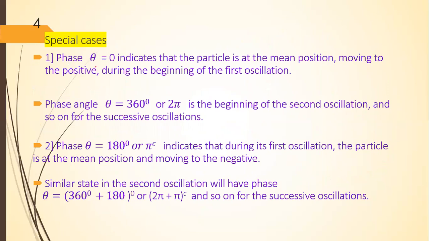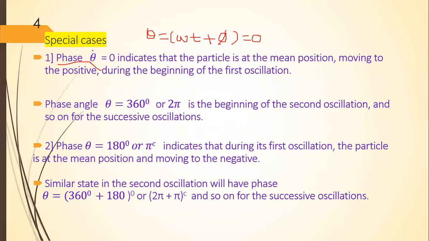Case first, phase theta is equal to 0. When this phase theta, equal to omega t plus phi, is equal to 0, it indicates that the particle is at the mean position and moving towards the positive during the beginning of the first oscillation.